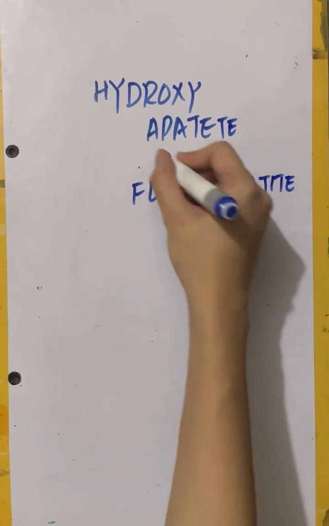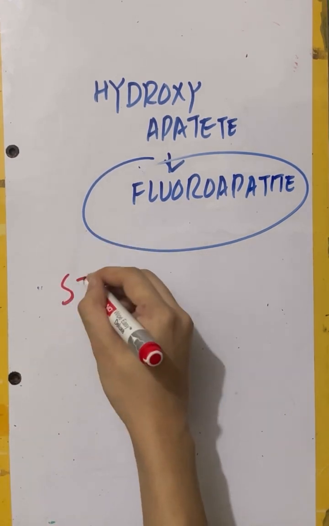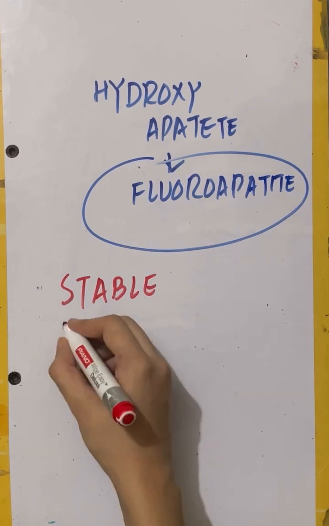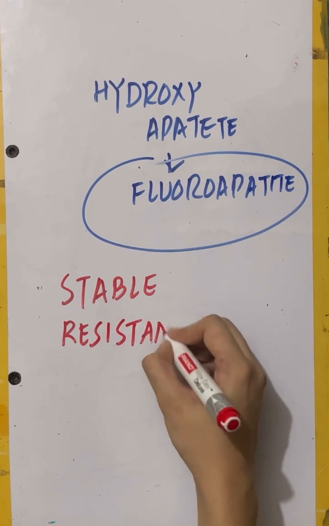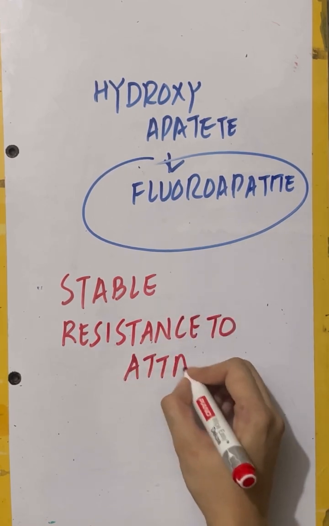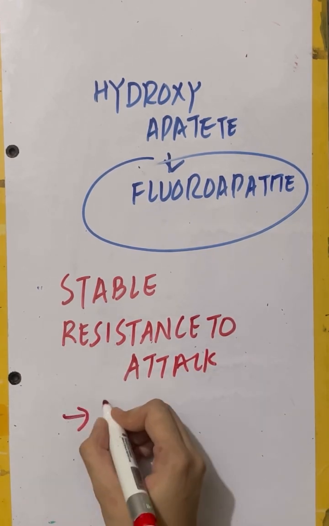And what is the advantage of fluoroapatite? Fluoroapatite is stable and provides resistance to attack. They increase the crystal growth.